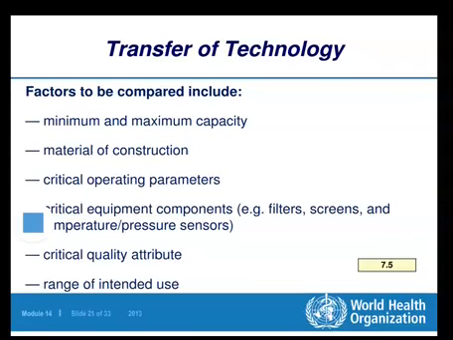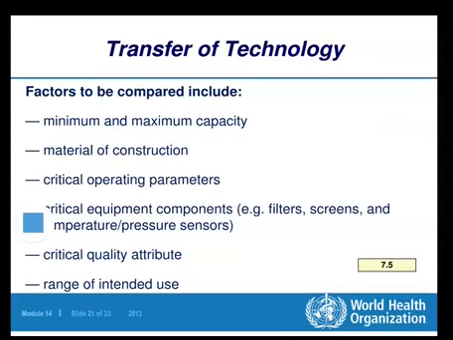The next point is the factors to be compared. What factors should be compared regarding equipments? Minimum and maximum capacity.